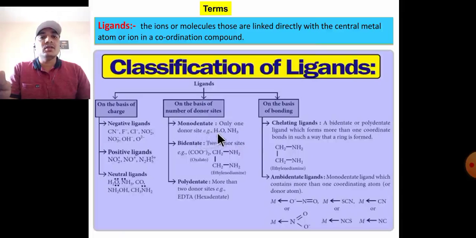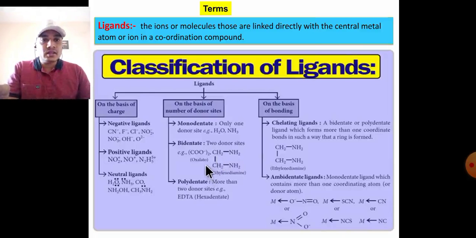For example, the water molecule has only one donor atom, that is O, and the ammine molecule has only one donor atom, N. Bidentate ligand: if the ligand has two points of attachment with the central metal atom in complexes, it is called a bidentate ligand.